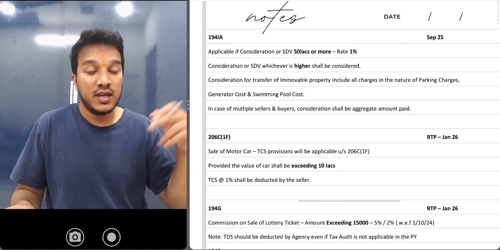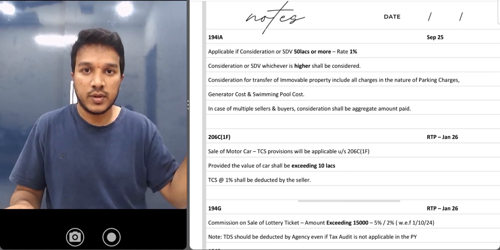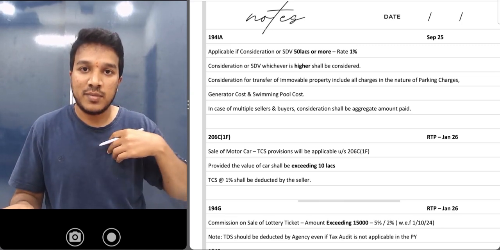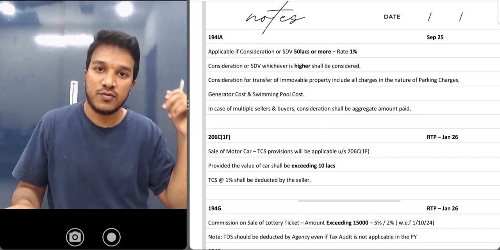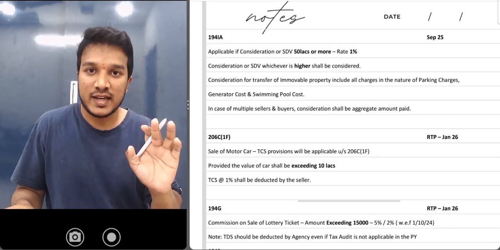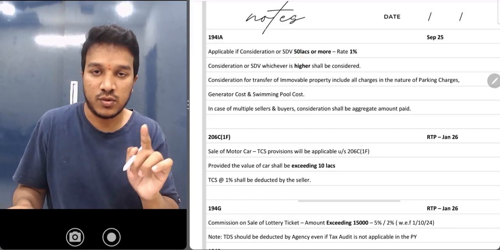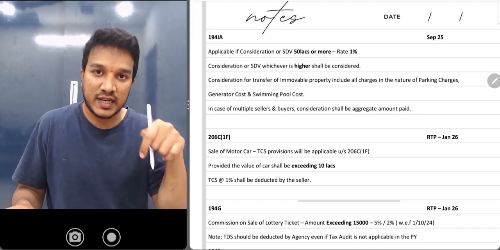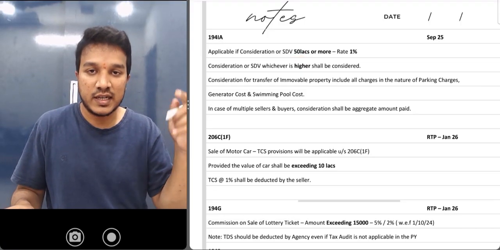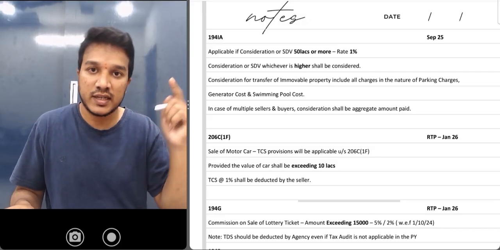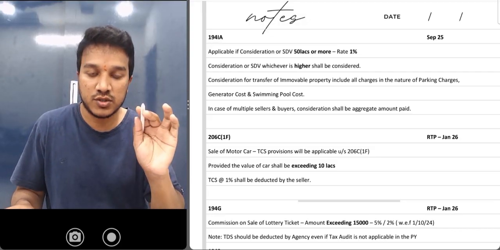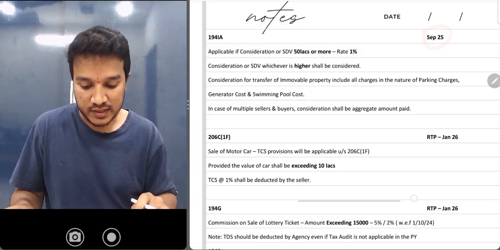Now, other situation where there are multiple sellers, like there are two brothers who are selling their flat. I'm making payment of 45 lakhs to brother A and 45 lakhs to brother B. In that case also, I cannot say, oh, I did not cross the 50 lakhs limit, I don't have to deduct TDS. No. In that case also, you have to see the aggregate value. Aggregate value is 90 lakhs, so deduct TDS. 1% on 45 lakhs and another 1% on 45 lakhs. Understood? September 25, final exam.